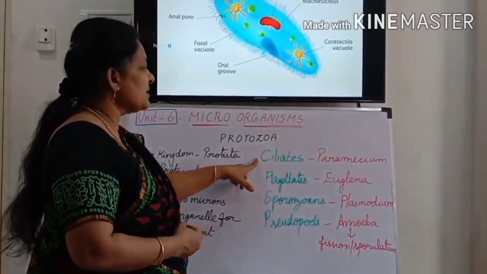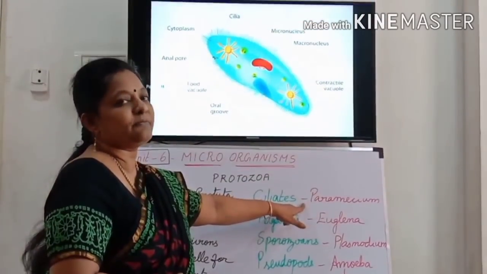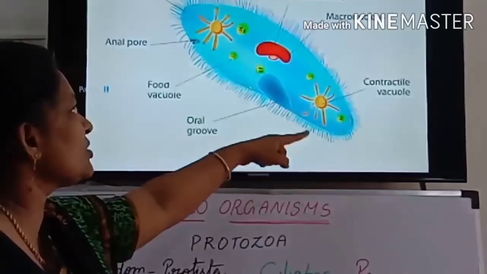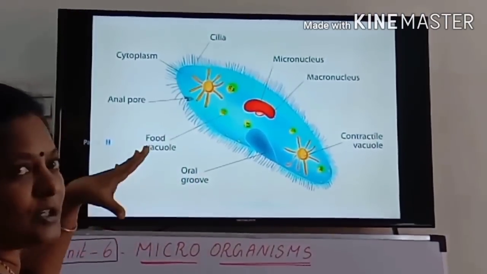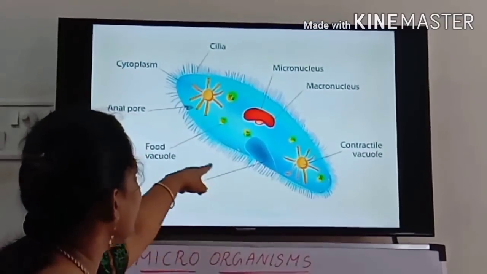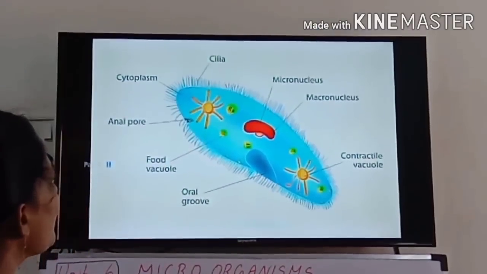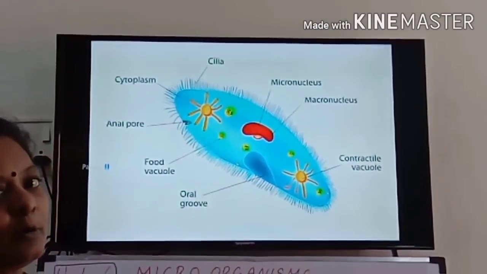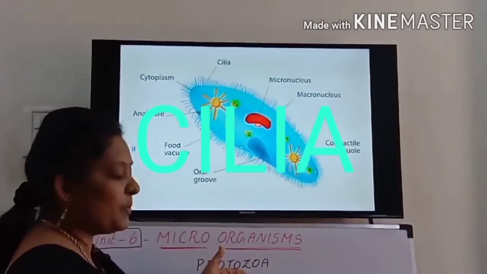The first one is ciliates. The best example for ciliates is paramecium. This is the structure of paramecium. It's like a slipper shape. Yes, cilia are present throughout the body; the full cell surface produces small hair-like outgrowths, cilia. So they help for movement.